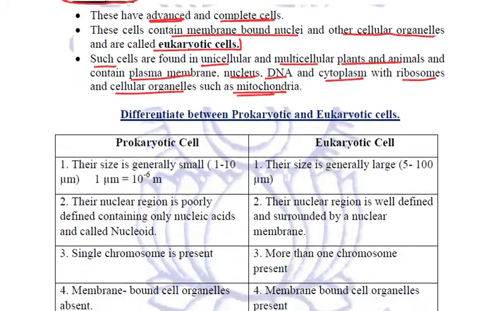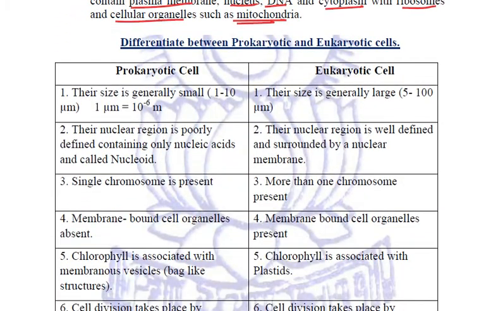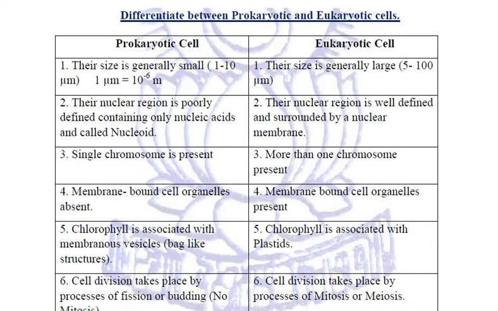So basic differences between prokaryotic and eukaryotic cell, you need to remember the differences. To sum up all the points which we have just studied, we will see the differences. The prokaryotic cell, their size is generally small. It is 1 to 10 micrometer range, and we know that 1 micrometer is equal to 10 to the power minus 6 meter. So their size is generally small. And when we talk about eukaryotic cell, their size is generally large, ranging from 5 micrometers to 100 micrometers.